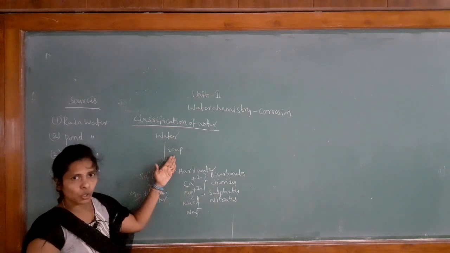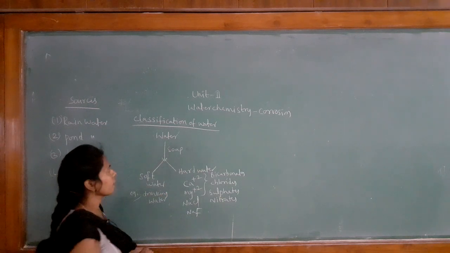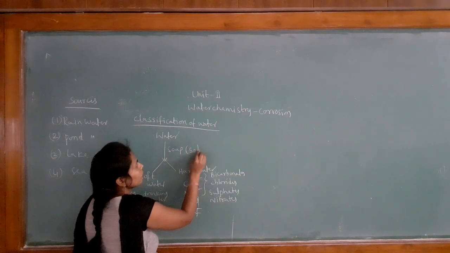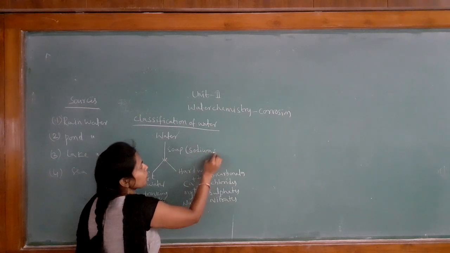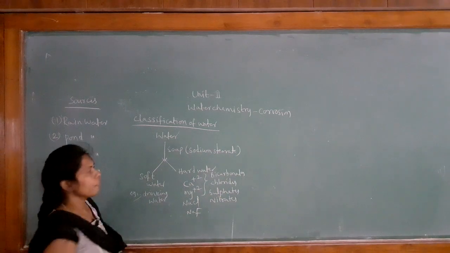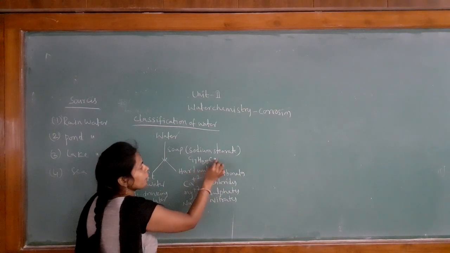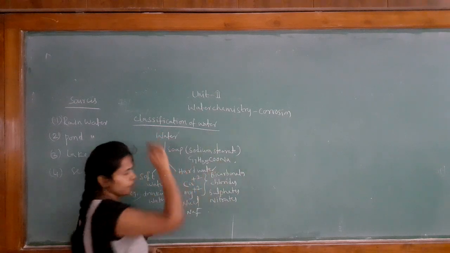I told you the soap molecular formula is sodium stearate. Soap contains sodium stearate. The formula of sodium stearate is C17H35COONa.